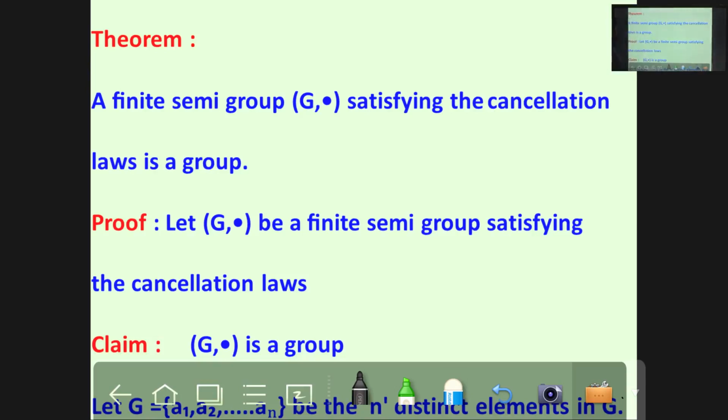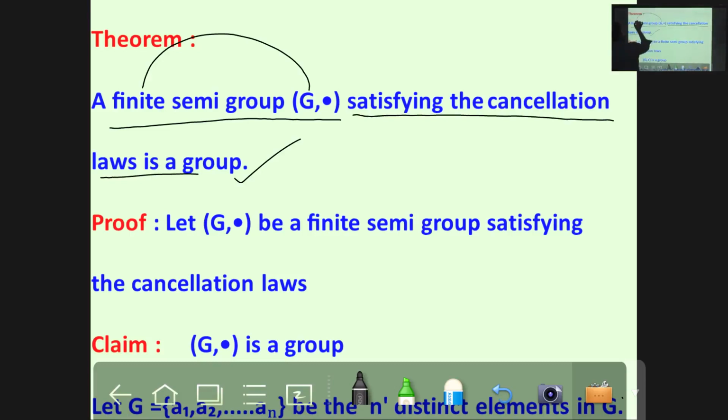This theorem: a finite semigroup G comma dot satisfying the cancellation laws is a group. The given G is a finite semigroup. Semigroup means dot satisfies closure and associativity. Satisfying the cancellation laws, it is a group. Understand?